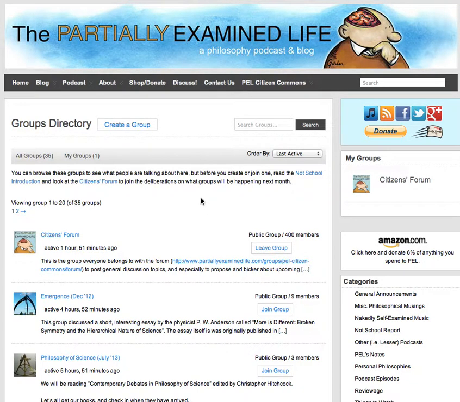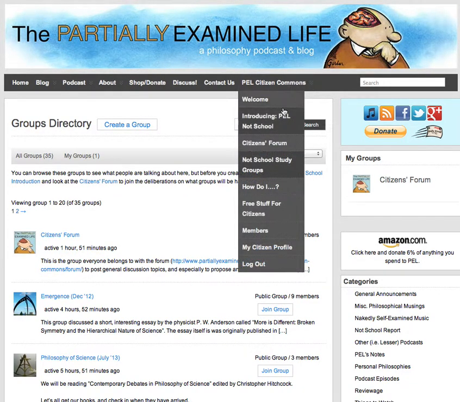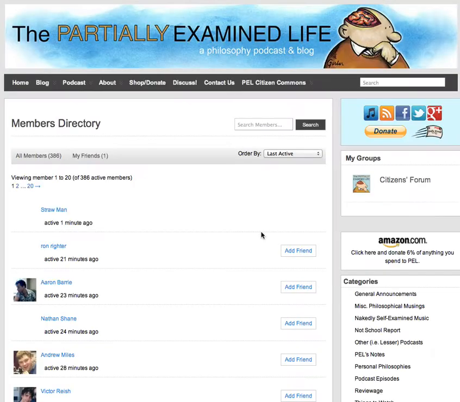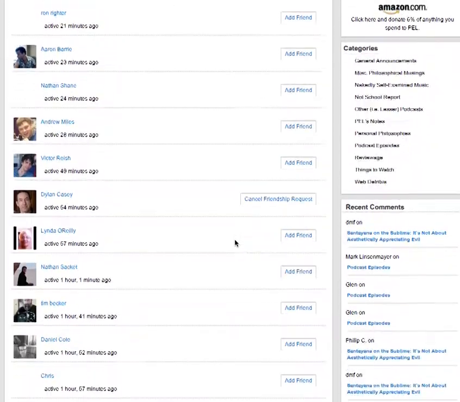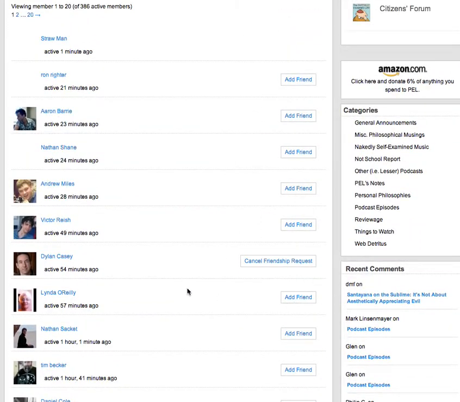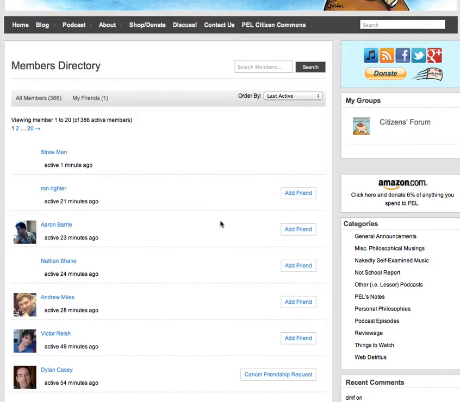Now, the third element here is that, kind of like Facebook, everybody has a member record, a citizen profile. So we can see, hey, here are all the members. There are a bunch of them. Dylan hasn't responded to my friendship request yet, that bastard. But I could become friends with any of these people. Why would I want to do that? There's not actually that much advantage to it, but it does let you...